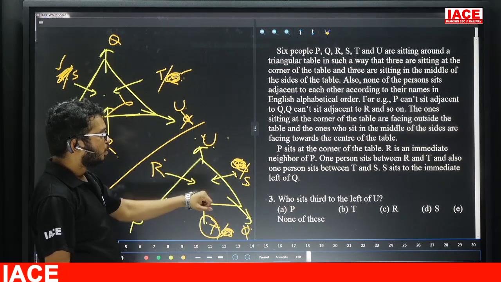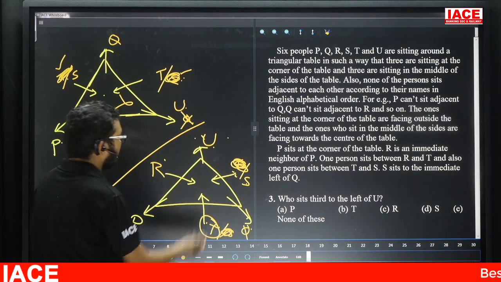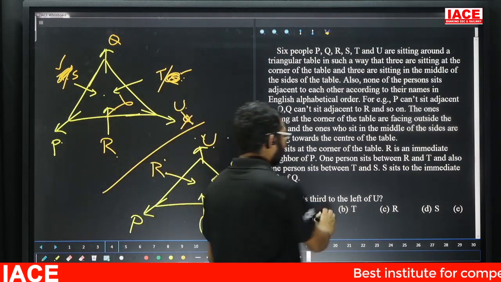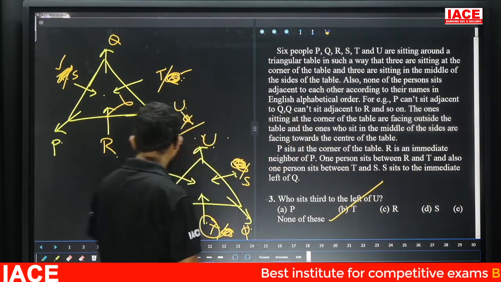Question number 3, who sits third to the left of U? U facing outside, first left, second left, third left. Third left is what? T. So question number 3, answer is option B.